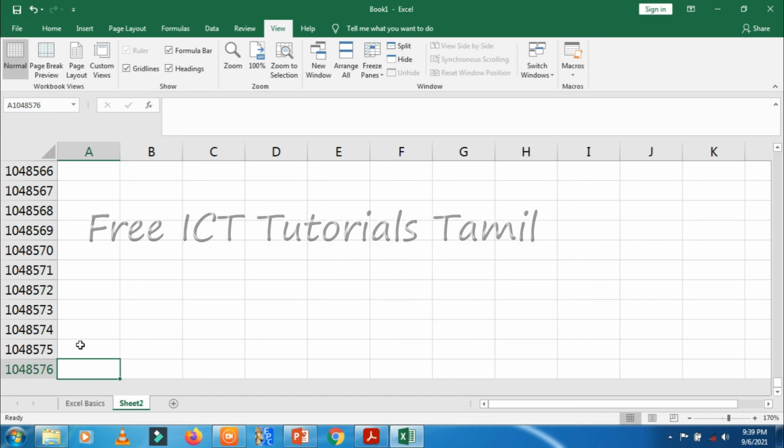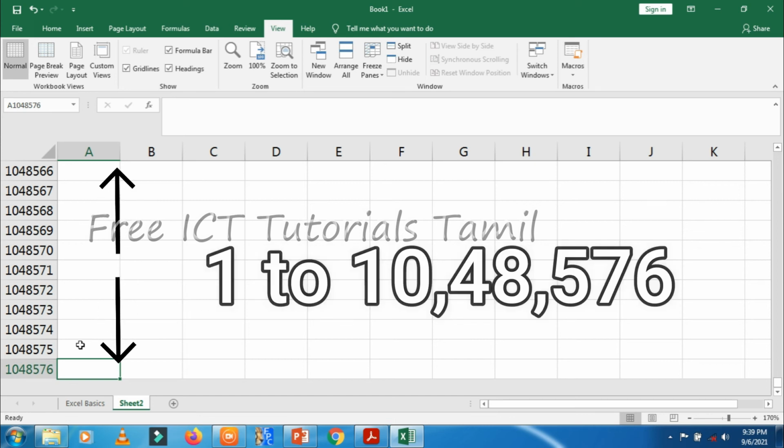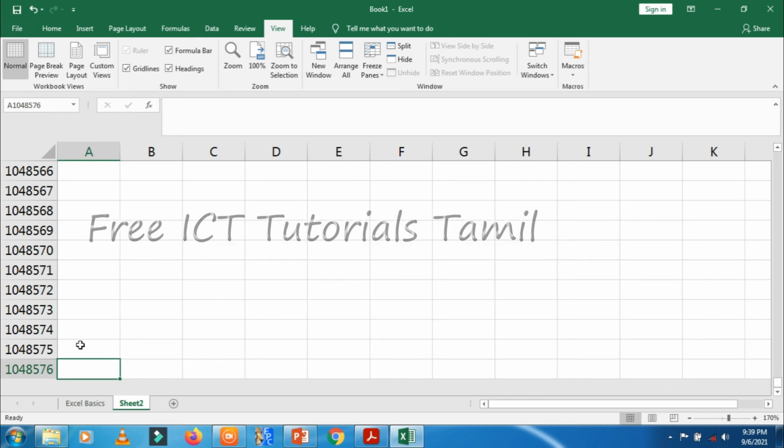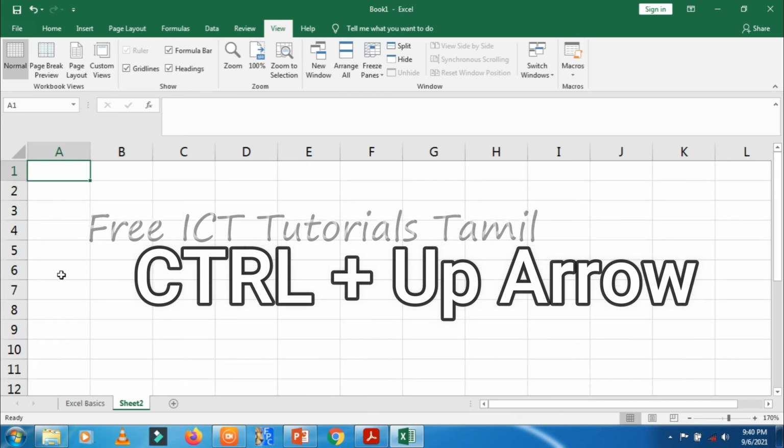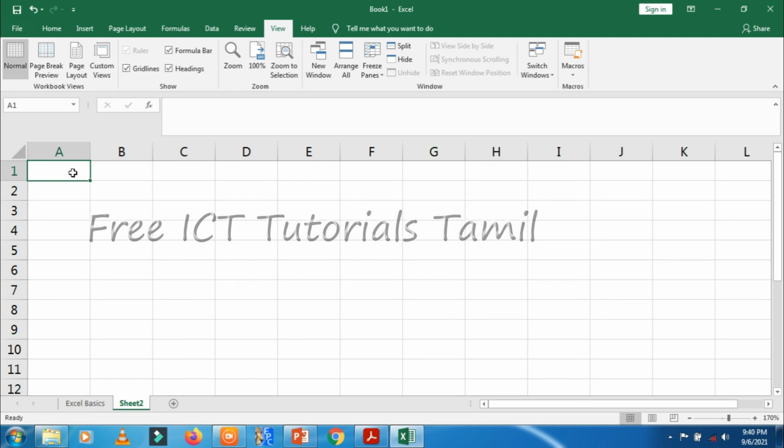Column range A to XFD. Row range 1 to 10,48,576. You can store lots of data in a single worksheet. Again, if you want to go to the first row, press Control plus up arrow key, because I want to go to the top.